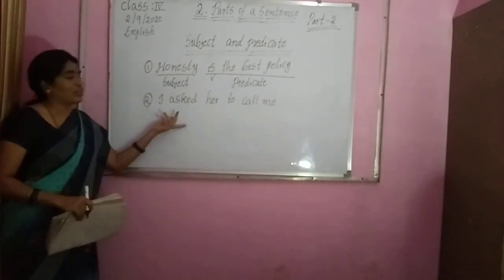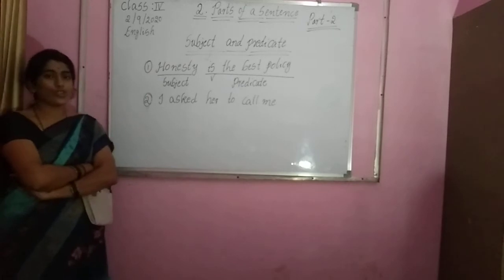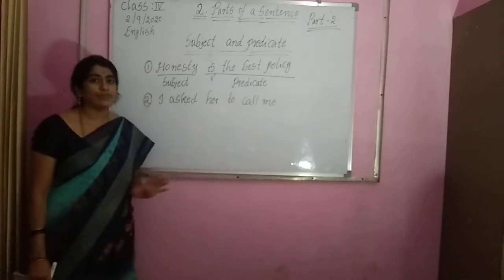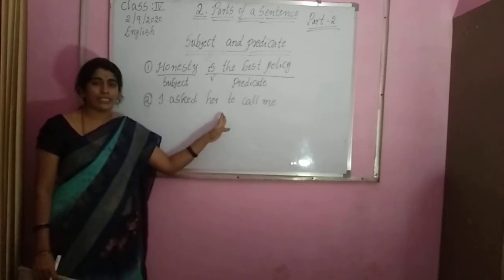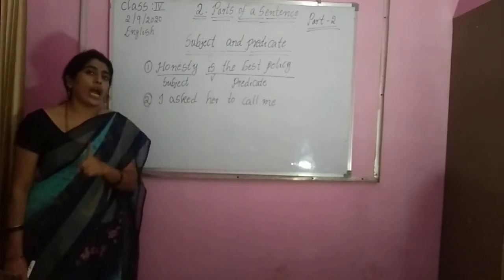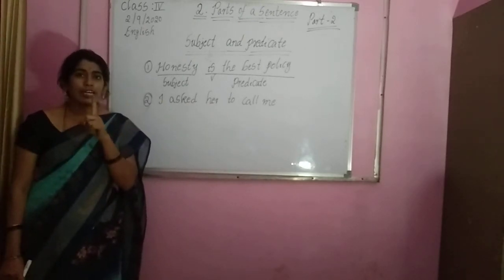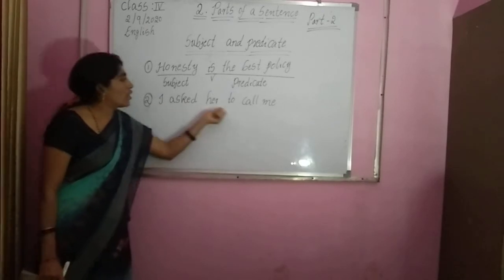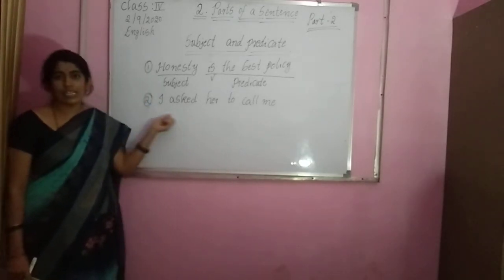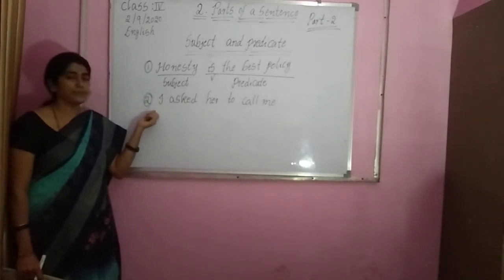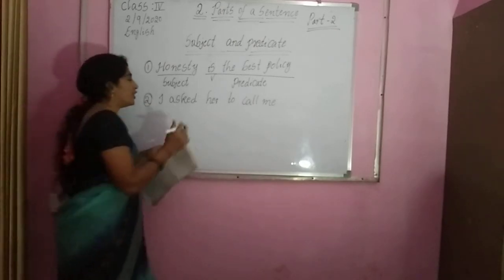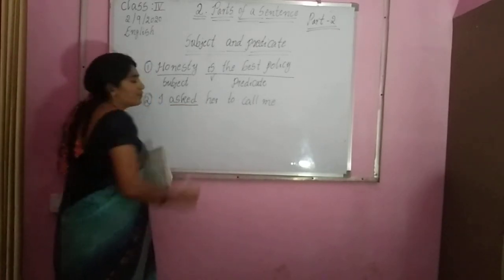Observe once, what is the first rule, children? How do we know what is subject or what is predicate from the sentence? The first rule: identify the verb. What is the verb from the sentence? Here we know asked is the verb.